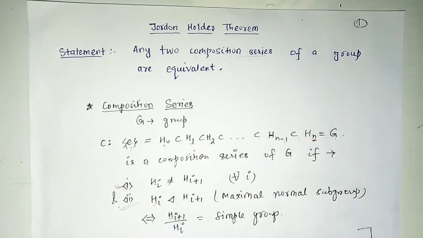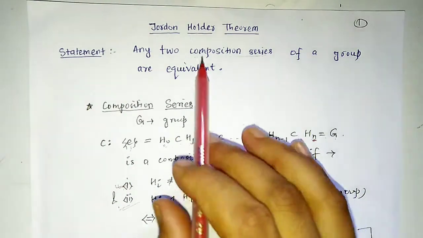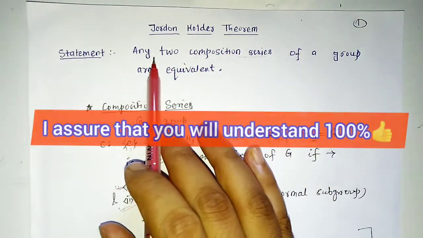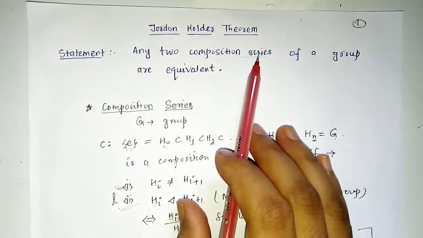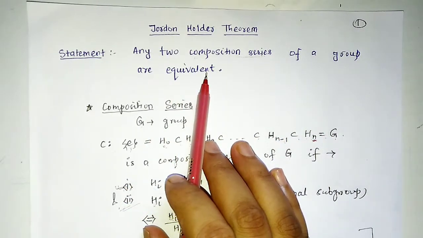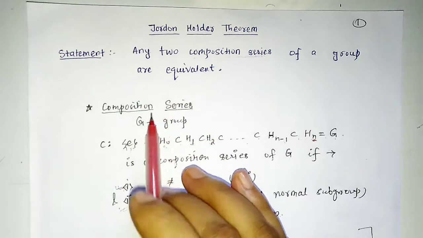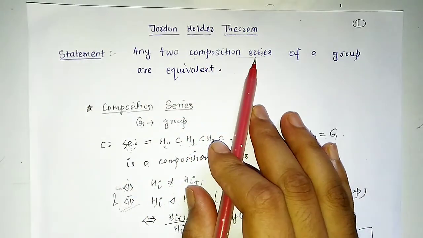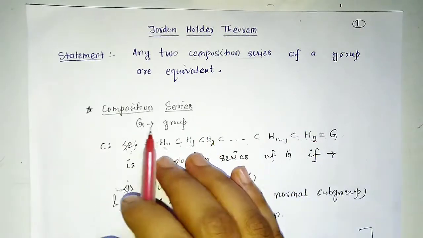Hello everyone, in this video I am going to teach about the Jordan-Holder theorem. This theorem says that any two composition series of a group are equivalent. So this is the statement of this theorem. At first we will understand what is the meaning of composition series. So we will see the definition of it.